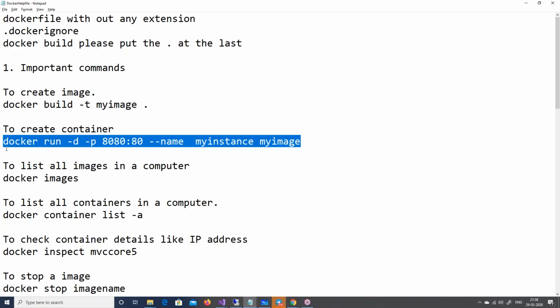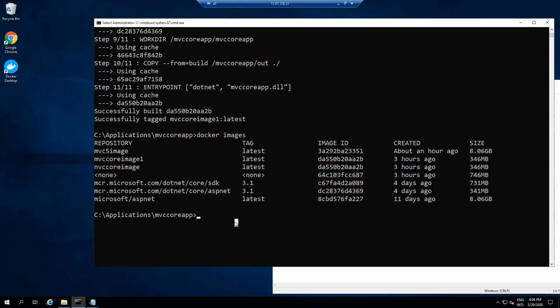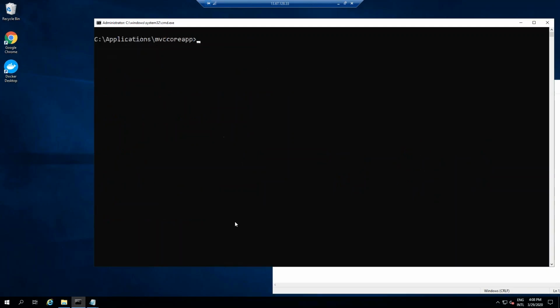So I'm going to copy this command out here, and let's go back again to our MVC Core app, right? And we will say now Docker run, we will host on localhost 80. And I will say, let us create an instance called MVC Core instance, using image... What was the name of the image?